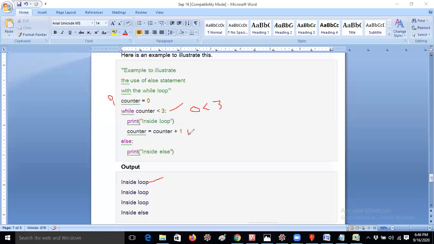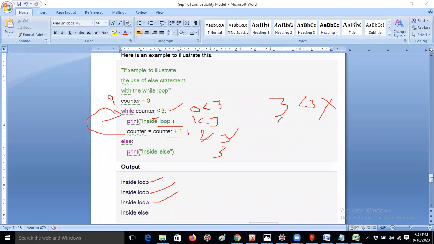Counter is 1 now, so it will check the while condition again. 1 less than 3, the condition is true again, so the inside of the loop will be printed a second time. Again counter equal to counter plus 1 means counter will be 2 now. 2 less than 3, the condition is true, so the inside of the loop is printed again. Now counter equal to counter plus 1 means counter equal to 3 now. 3 less than 3 is not true, because the condition is false, guys. So it will exit the loop and the else part will be printed inside else.